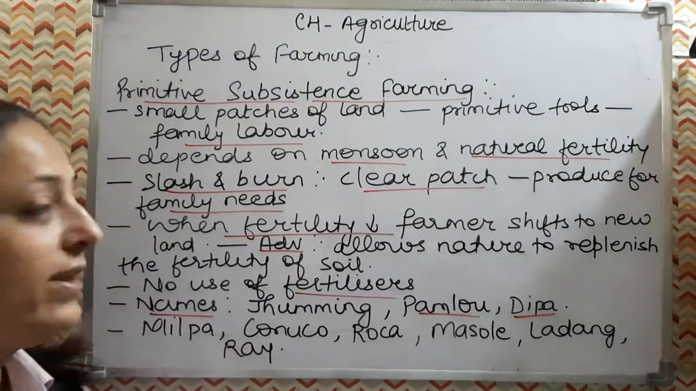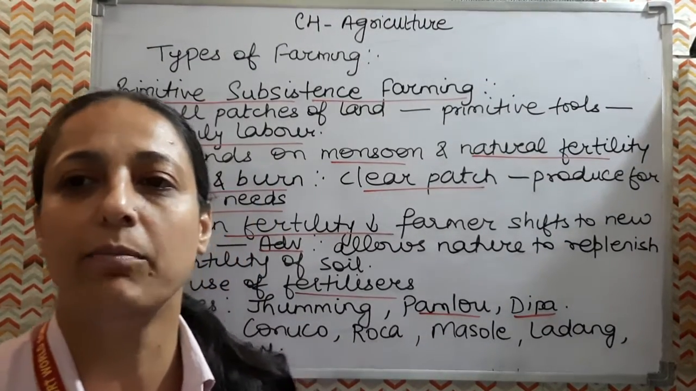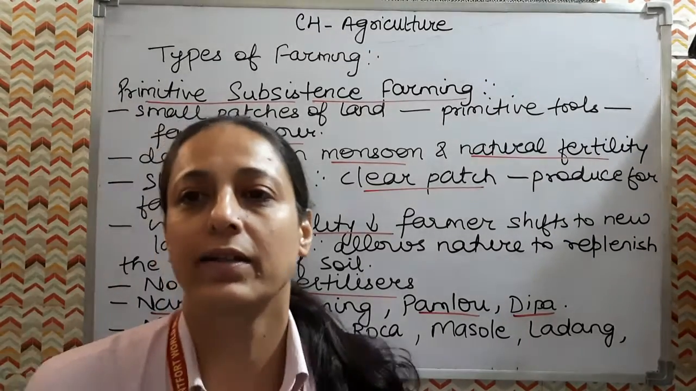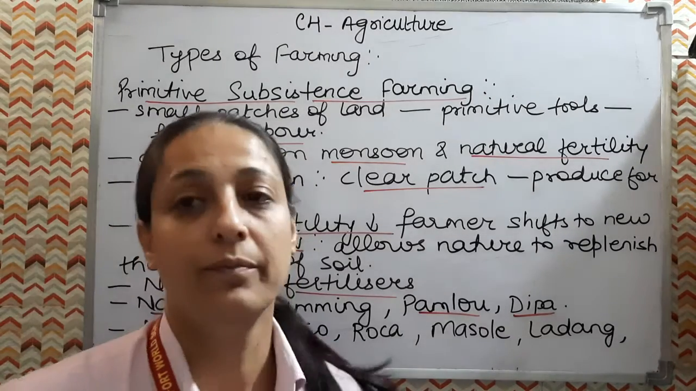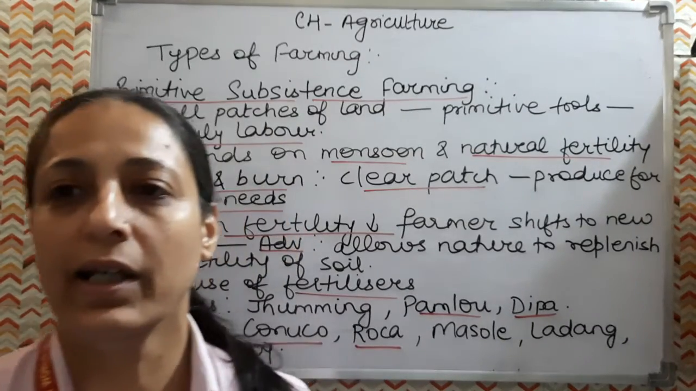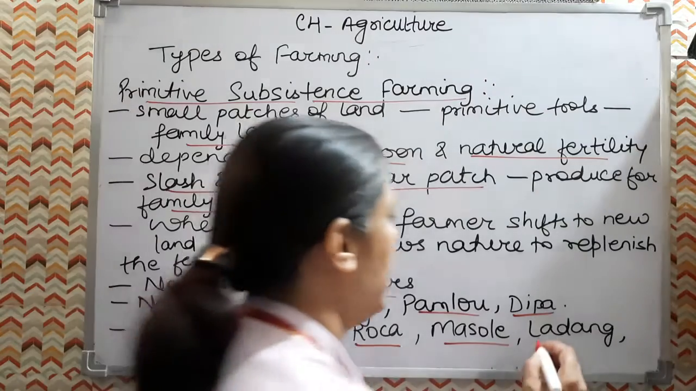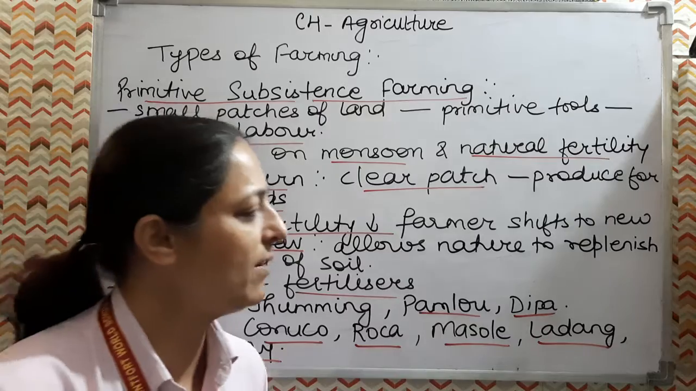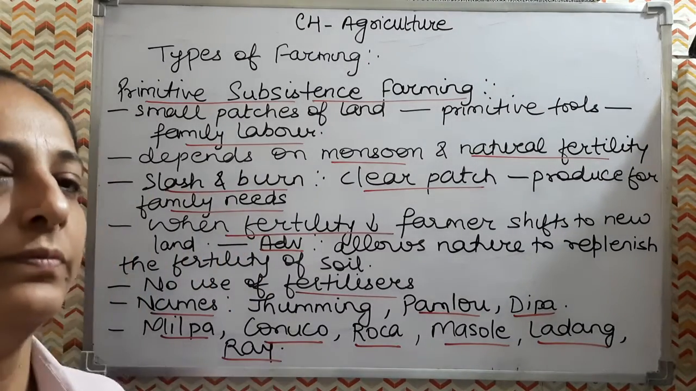And then in the world, this type of cultivation is known by the name of milpa in Mexico and Central America. Then it is known by the name of conuco in Venezuela, roca in Brazil, masole in Central Africa, ladang in Indonesia and ray in Vietnam. So by different names, this cultivation is known throughout the world and India also.